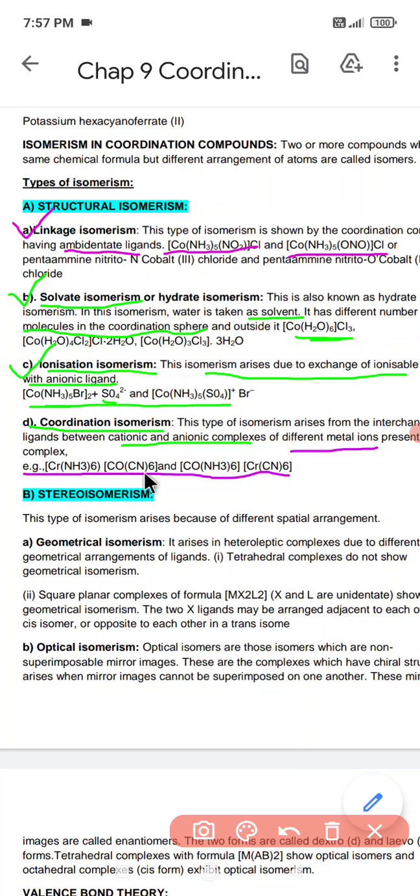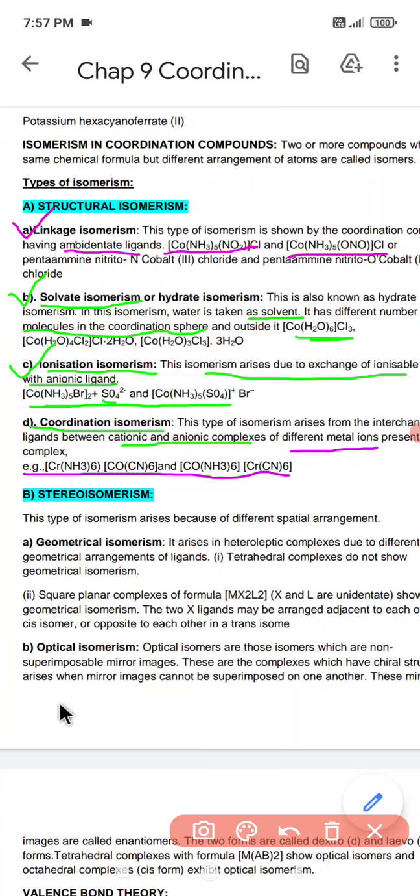But if an exchange takes place between these coordination spheres, that is, the 6 ammonia come over here and cobalt comes over here, that is an example of coordination isomerism. These two are separate examples of coordination isomerism.